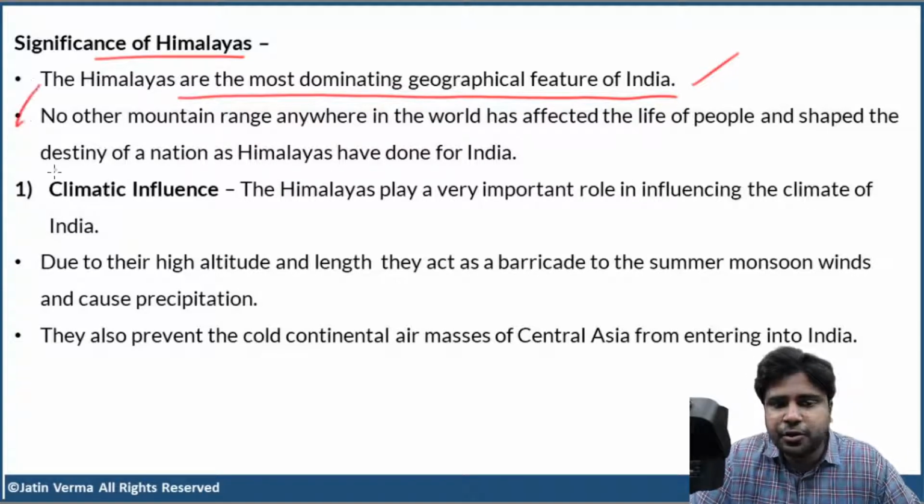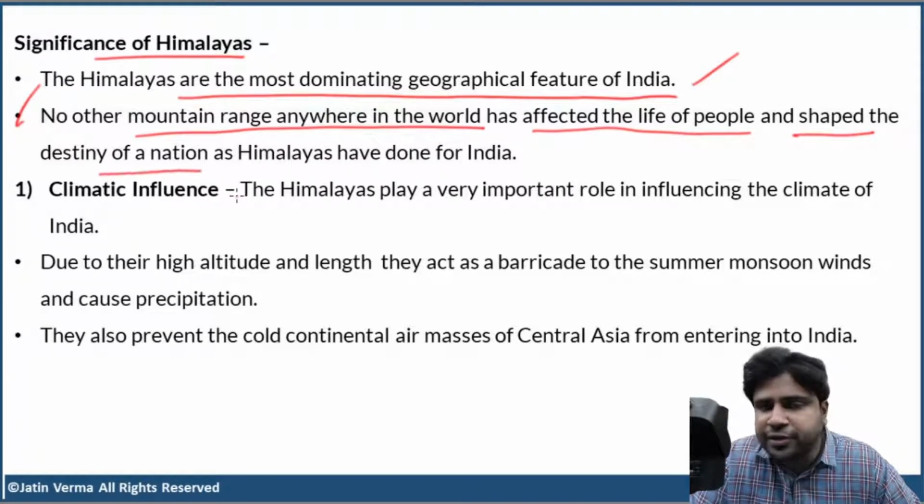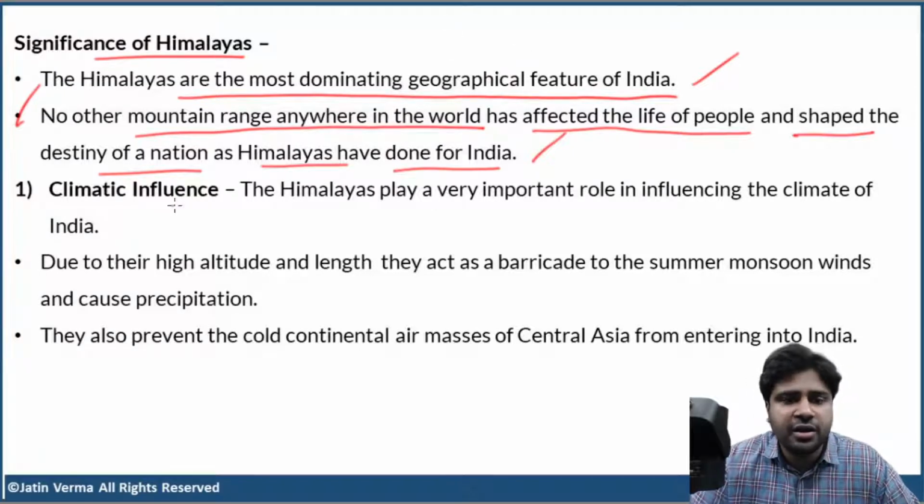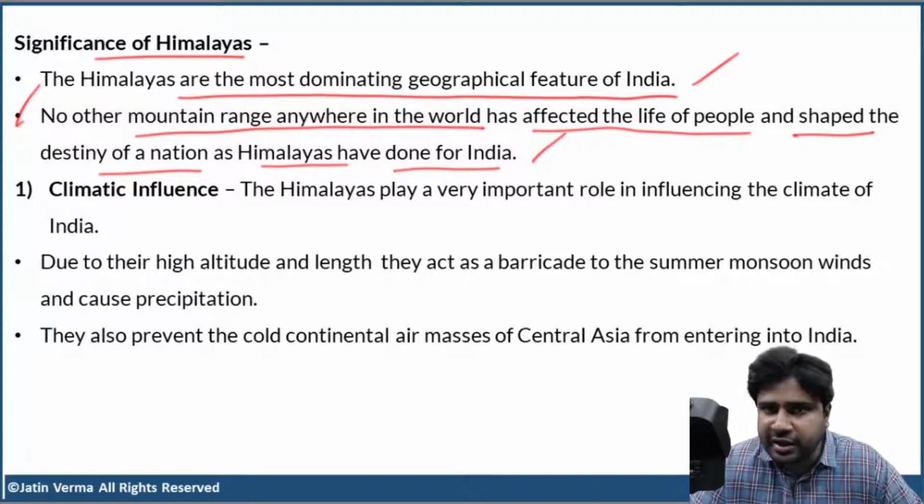Now, just look at this point. No other mountain range anywhere in the world has affected the life of people and shaped the destiny of a nation as the Himalayas have done for India. Okay, so now let us look at the various roles or the various effects of the Himalayas.